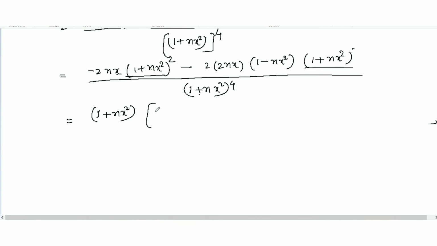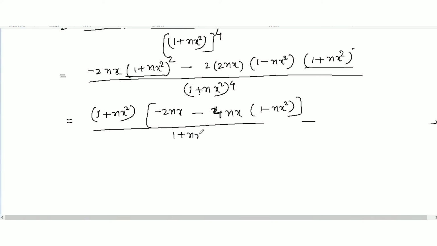So what we have left here, minus 2nx minus this one 2 times 2nx. We will just multiply it for nx, and we have 1 minus nx square. Okay, all over 1 plus nx square whole to the power square. Now whole to the power, this one is 4. Okay, so 1 time this cancel, and here left 3 times.